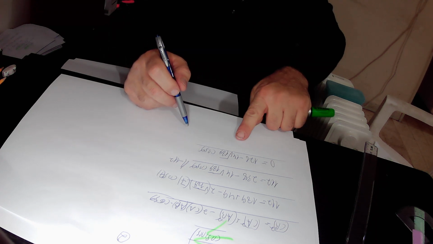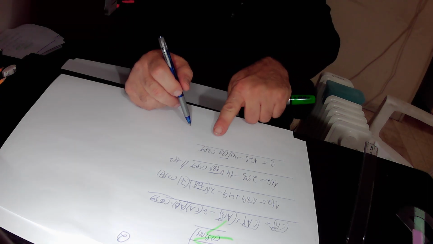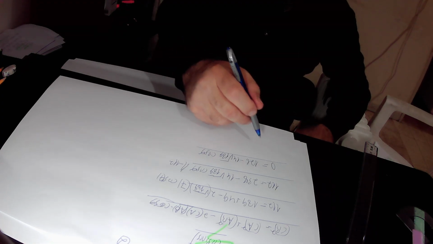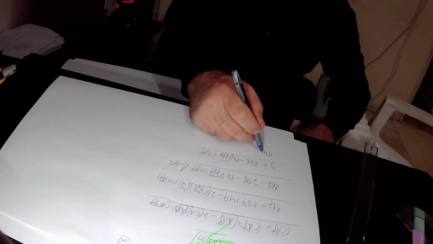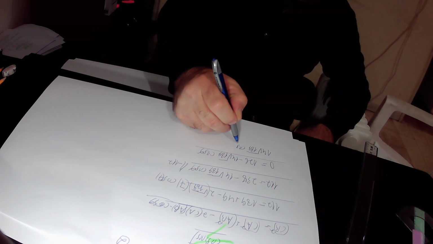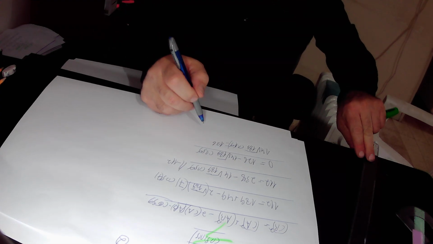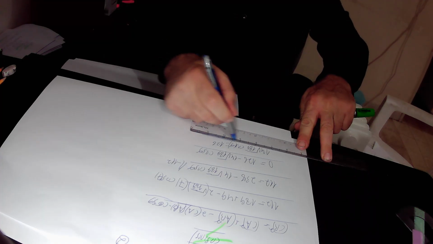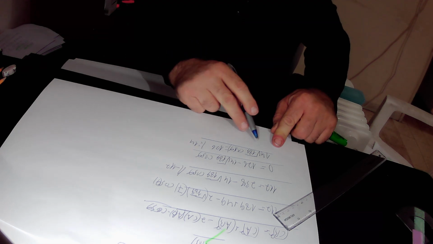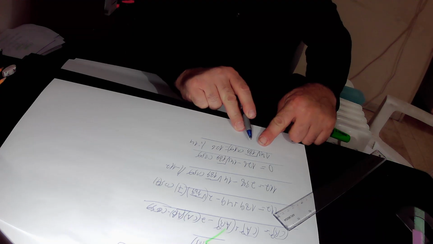Here we add to the equation 14 times the square root of 189 times cosine alpha, that is to say, we move this expression to the other side. So we find that 14 times the square root of 189 times cosine alpha equals 126. Here we divide the equation by 14. On this side 14 over 14 is 1, so we are left only with the square root of 189 times cosine alpha.